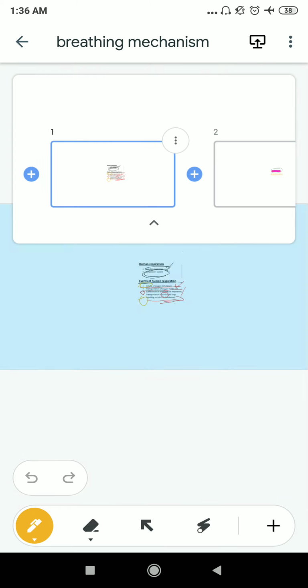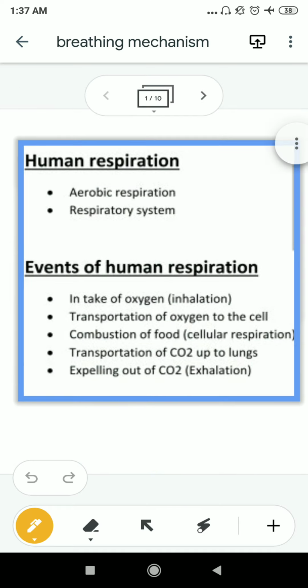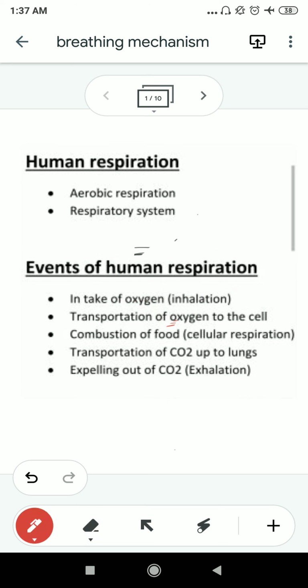In this particular video we discussed the intake of oxygen, the transportation of oxygen, then the transportation of CO2 up to the lungs, and then the expelling of CO2, which together are known as inhalation and exhalation, together known as breathing.